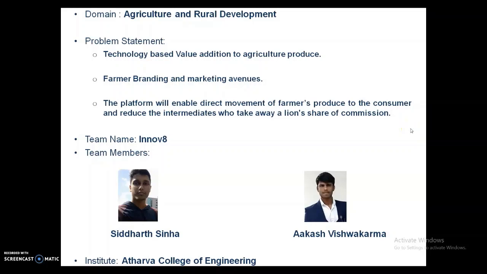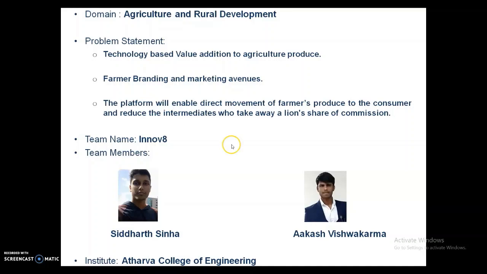Hi, I am Siddharth Sinha and my friend Akash Vishwakarma has developed a project named Crop Auction. It comes under the domain of agriculture and rural development. It's basically a website where the farmer will upload their crop produce and the user, wholesaler, or buyer will bid on that crop produce.